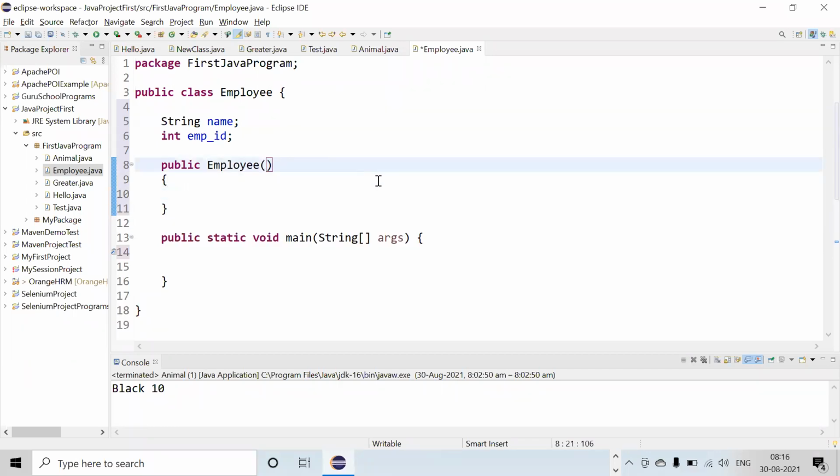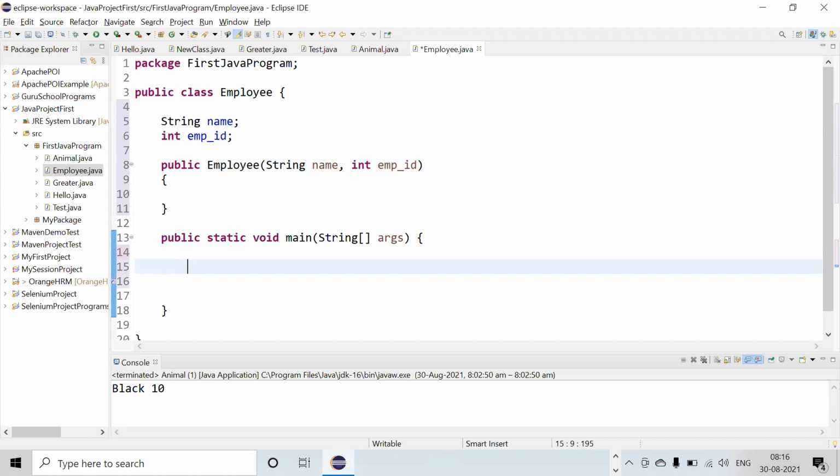Inside that constructor, you need to pass these values: string name and integer employee ID.